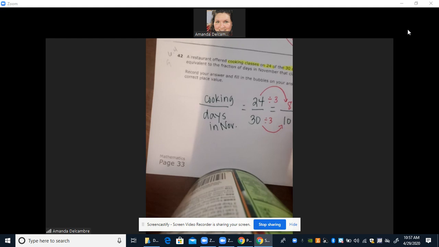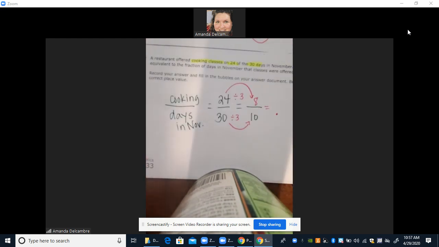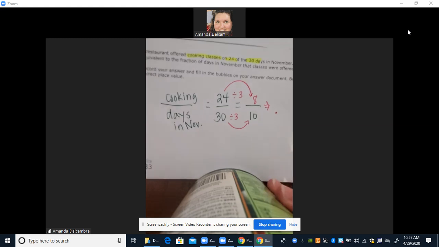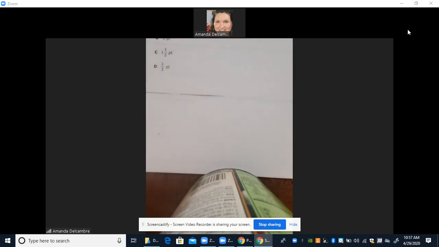How would you write 8 tenths as a decimal? Now, on this one, if you do the correct one, but you don't put a 0 in front, or maybe you forget a 0 in the bottom, don't worry about that. Okay? That's number 42. Let's look at number 6 on this one.